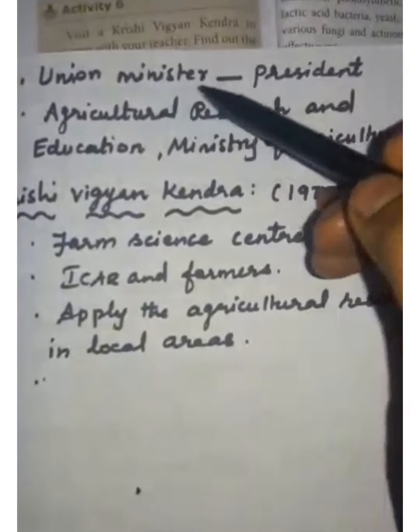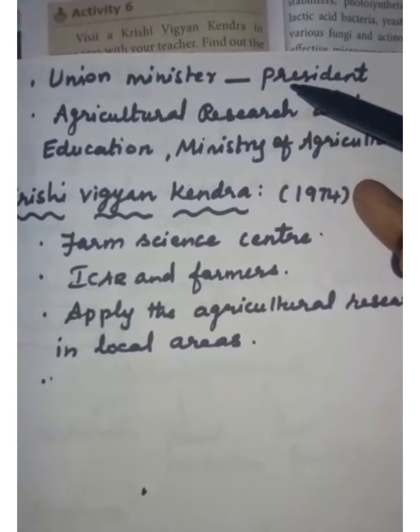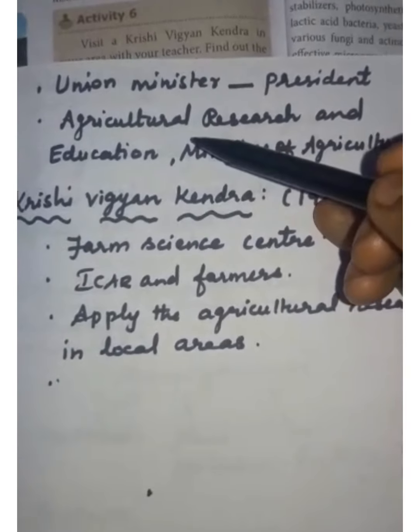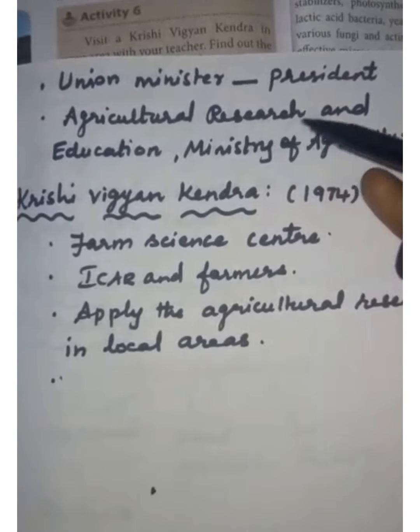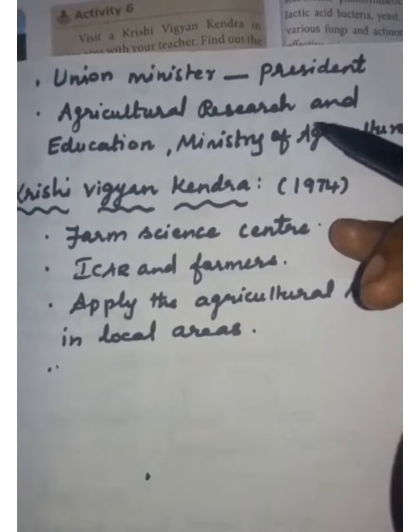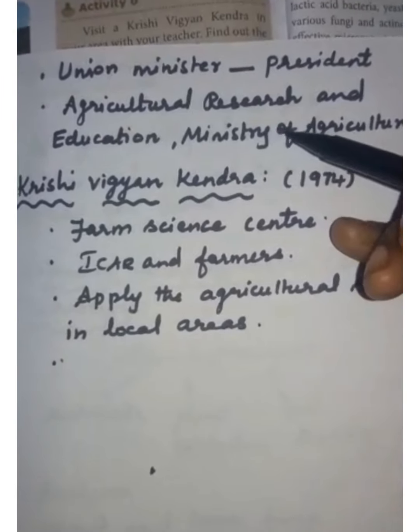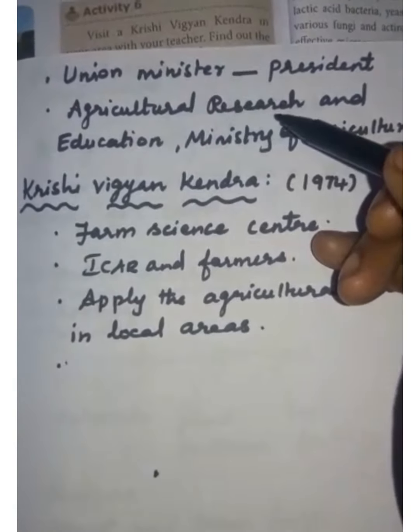The Union Minister of Agriculture is the president of this institution. It works with the Department of Agricultural Research and Education and the Ministry of Agriculture. It is the largest network of agricultural research and education institutes in the world.